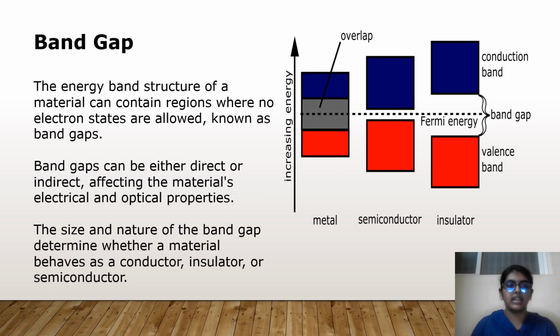Band gap. The energy band structure of a material can contain regions where no electron states are allowed, known as band gaps. Band gaps can be either direct or indirect, affecting the material's electrical and optical properties. The size and nature of the band gap determine whether a material behaves as a conductor, insulator, or semiconductor. These are the different types of band gaps.